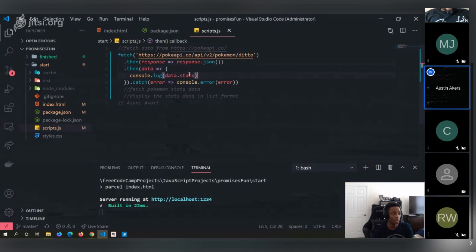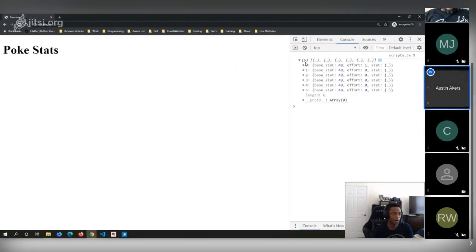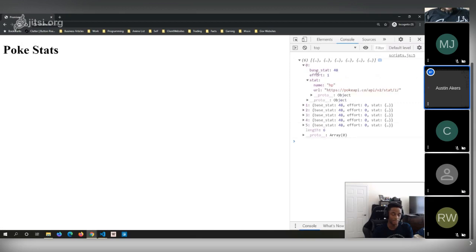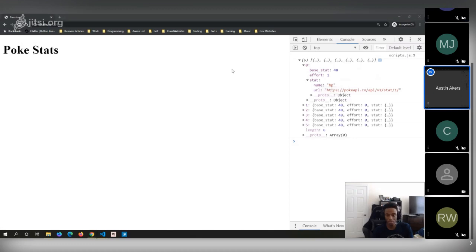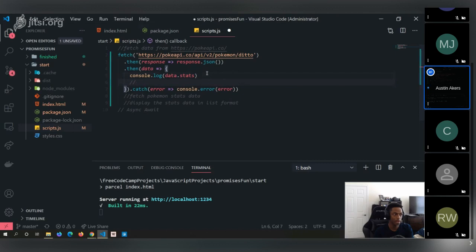So if we take a look again at our Pokemon stats for Ditto, as you can see here, there's a base stat, and then inside this object, inside this array, we have the base stat, and then we have stat, and inside that stat, the name of that, which is HP. Okay. So we're going to go ahead and say, hey, we want to render a list.